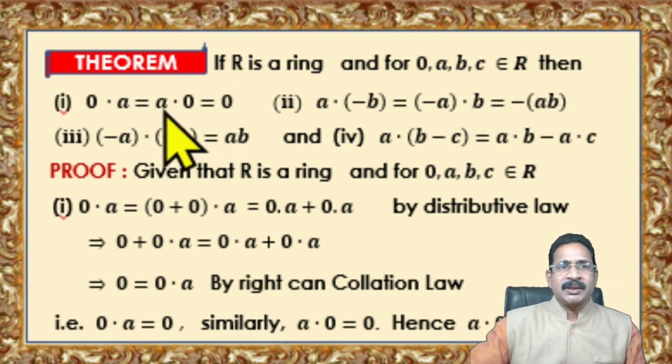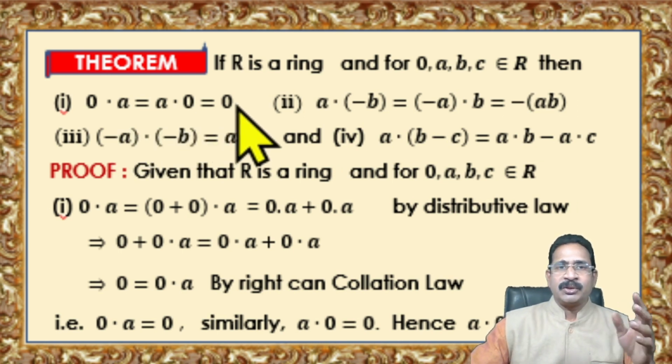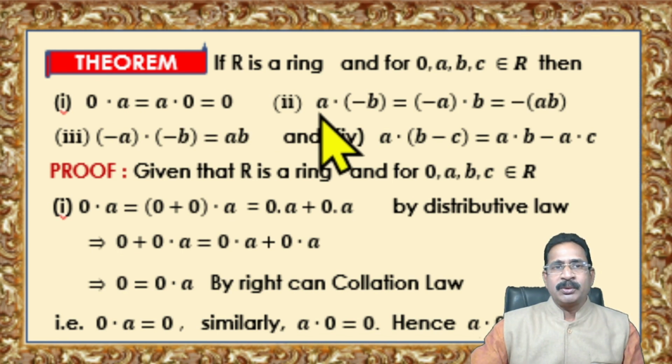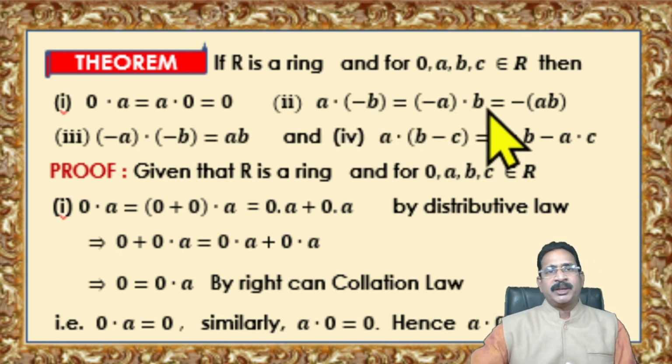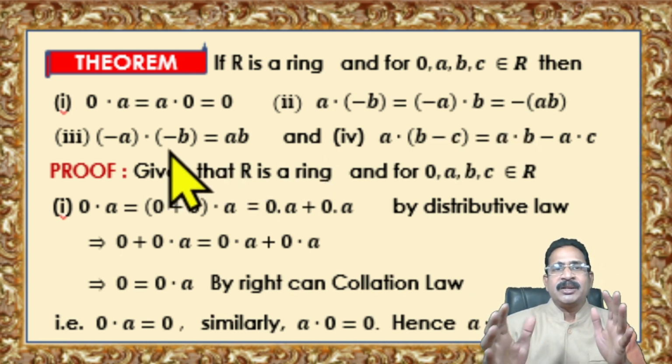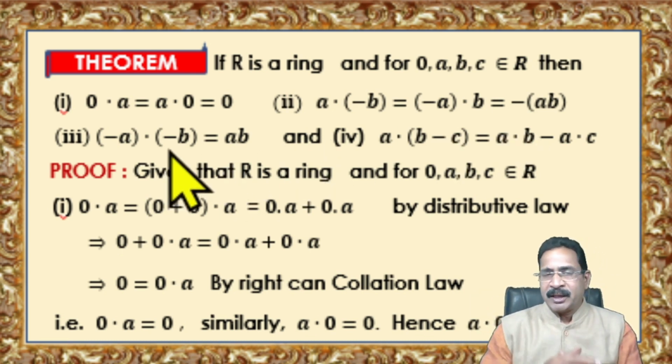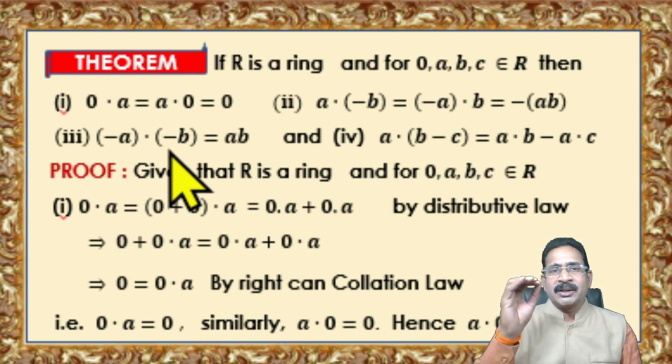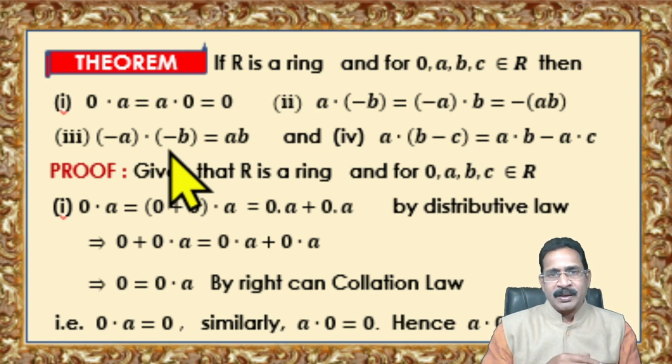Number 1: 0·a = a·0 = 0. Number 2: a·(−b) = (−a)·b = −ab. Third: (−a)·(−b) = ab. And the fourth: a·(b − c) = a·b − a·c.